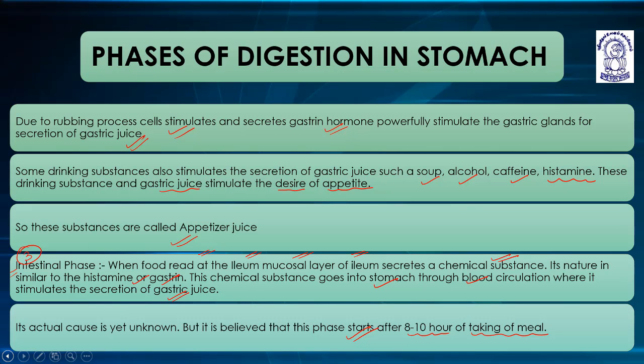All the gastric glands are stimulated by acetylcholine secreted by the parasympathetic nervous system, that is the vagus nerve. I have already told you. Along with histamine, it also acts as an appetizer, which further initiates the release of gastrin hormone from G cells.